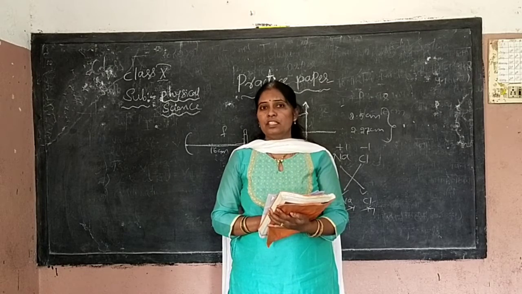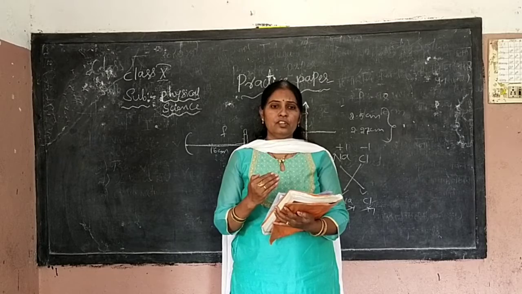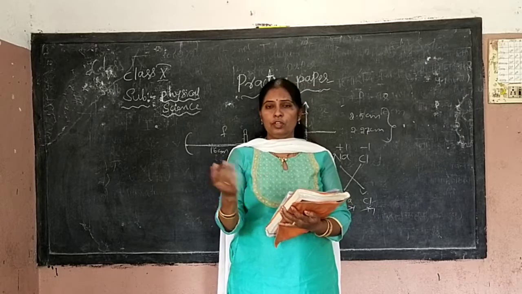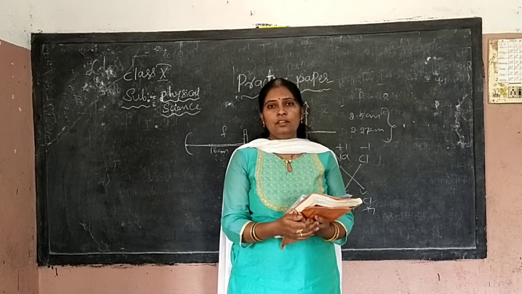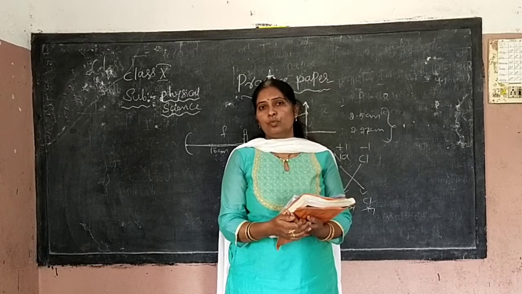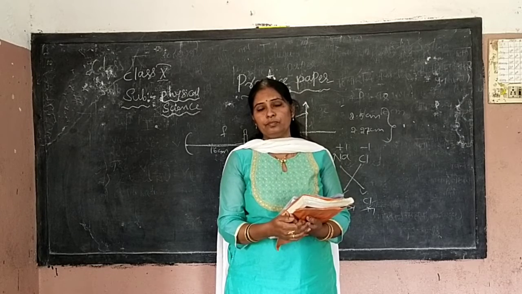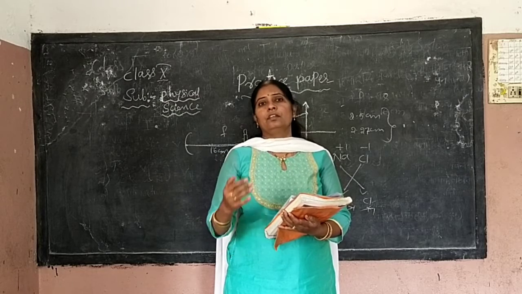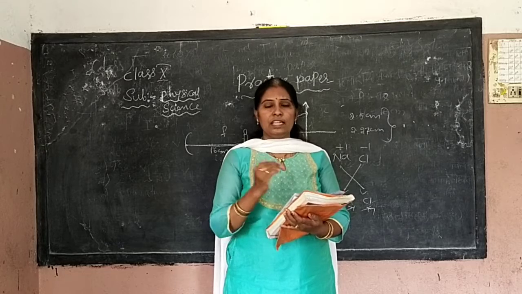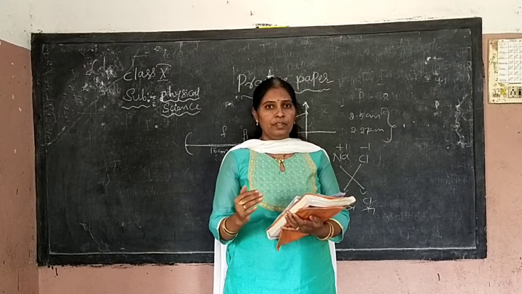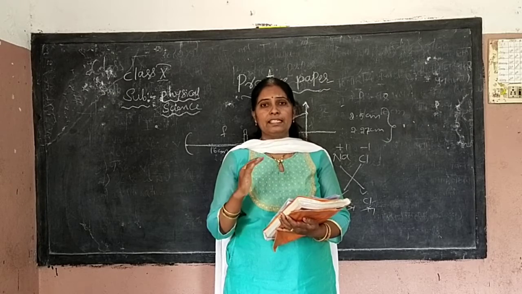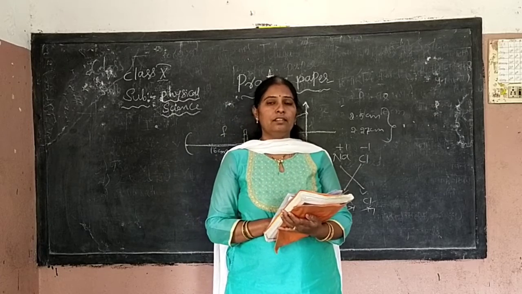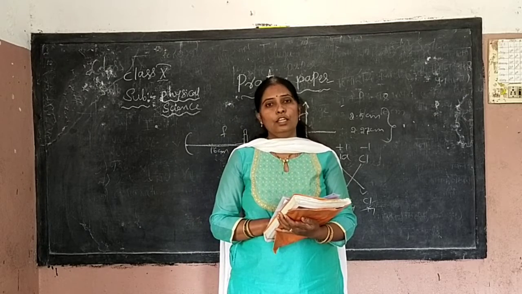Acids and bases: you will have the generalizations. Read the generalizations, and after that you can tally them with your formulas. Balancing the chemical equation is most important for 4 marks and 2 marks. First, whatever is given in sentence form, write it in the form of a formula and balance the left hand side and right hand side in table form. Insert any value, any number, as a trial and error method. Then check once again the left hand side and right hand side. That is how you balance a chemical equation.